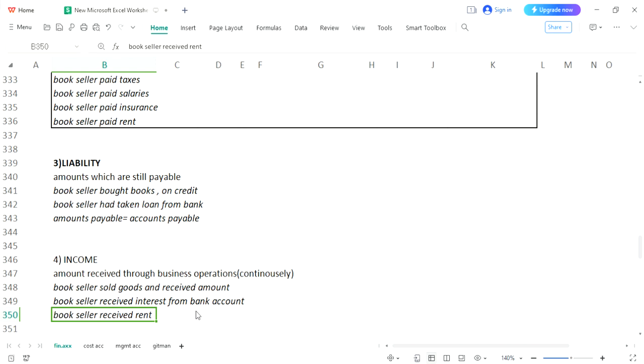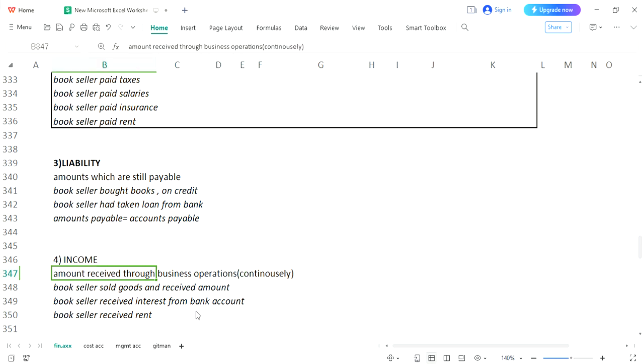Obviously, within the next month, he will be receiving this rent again. Each and every month of the year, he will be receiving rent. It means it has a continuous procedure. You can see over here, continuously he is receiving the amount of rent. It would be considered income.